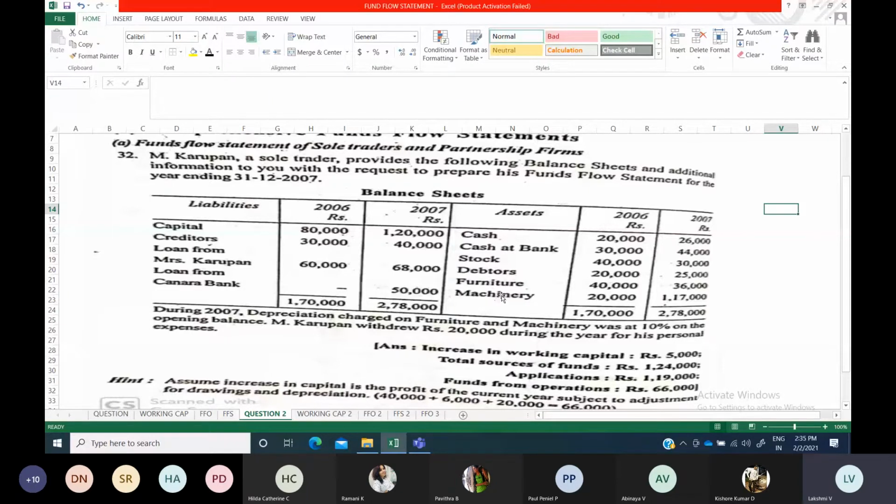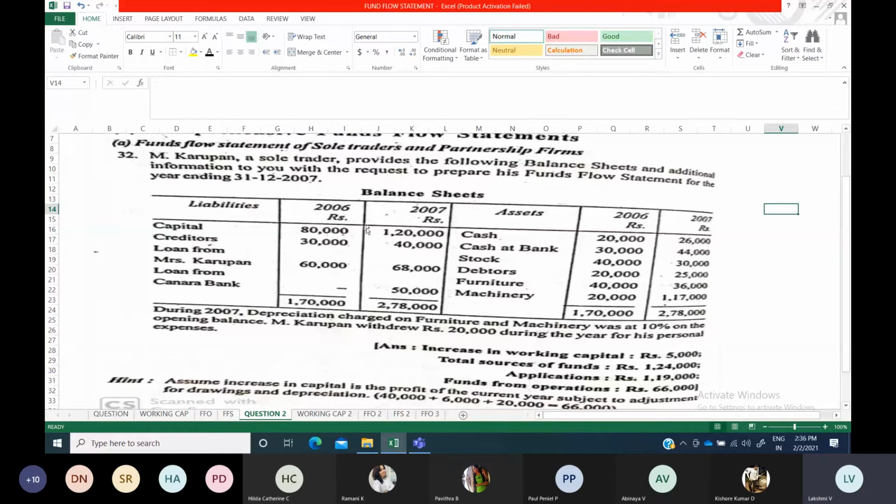Furniture, machinery, all these things will go to step 3, and you have to prepare separate accounts and find out purchase or sale. Based upon that, you will take it to step 3. This side has got over. Now coming to this side, capital. You have to keep this on hold, because in a joint stock company you will find out issue and redemption.